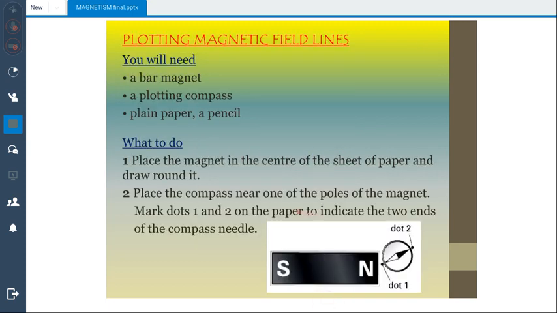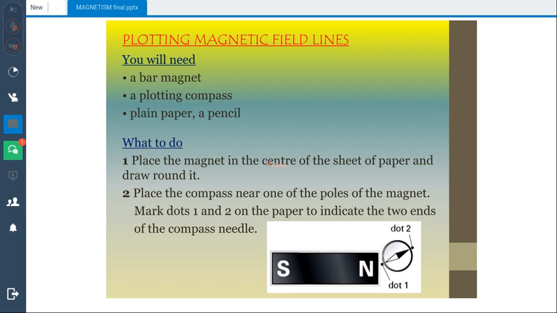Now, plotting magnetic field lines. This is a question usually asked in ATP, where you have to plot the magnetic field lines around a bar magnet using a compass. So what you will need: a bar magnet, a plotting compass, a plain paper, and a pencil. What to do? Place the magnet in the center of the sheet and draw around it.